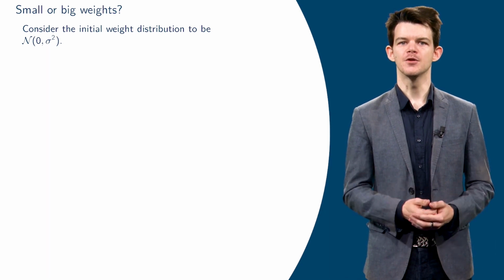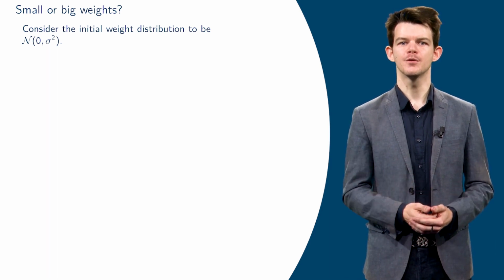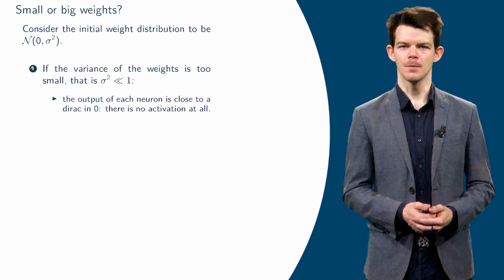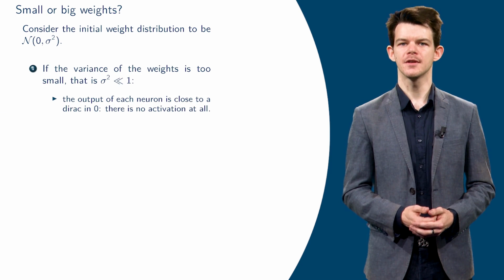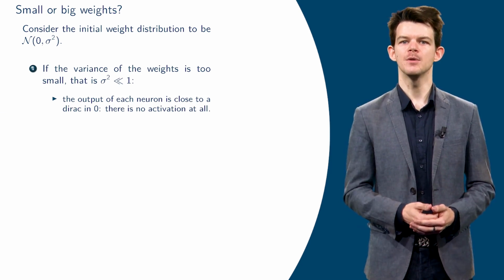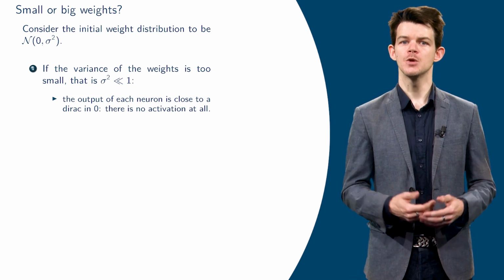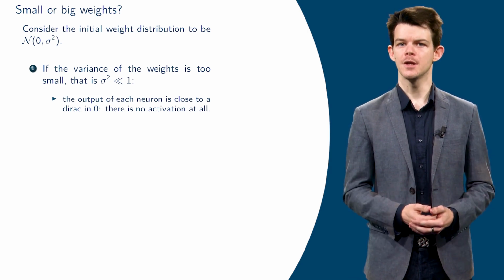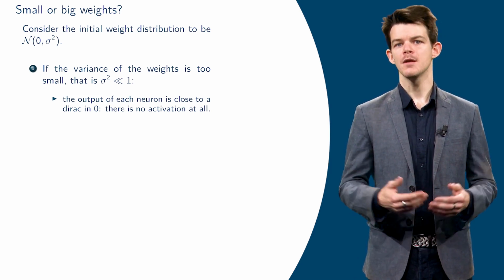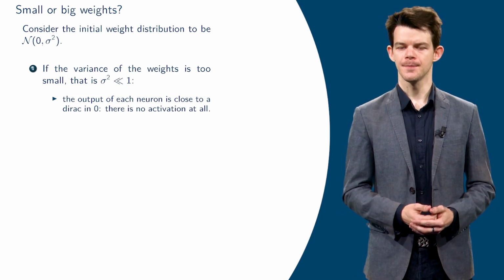Apart from specifying the mean, we also need to specify the variance for these two distributions. If the variance is too small, then the weights can be considered almost constant, equal to 0. The previous reasoning shows that each hidden layer can be reduced to a single neuron, which greatly damages the performance of the network. Besides, if ReLU are used as activation functions, each neuron is likely to output 0, making the whole network impossible to train.